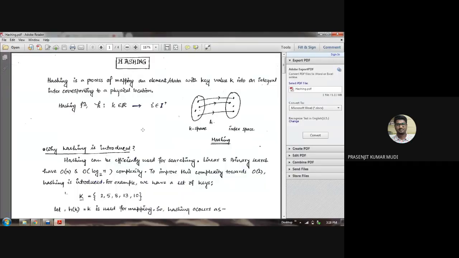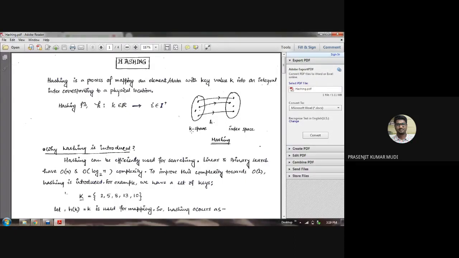Yes, sir. Okay. So hashing, I have already covered because it was part of the syllabus of your second class test. Hashing is a function h which maps a key value k into a corresponding value, known as the hash index, hash value, or hash address.